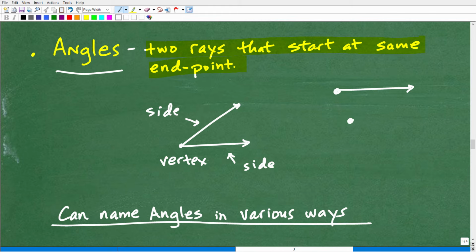So if we have 2 rays, so this is a ray and this is a ray, and then I take this ray and it basically starts from this same endpoint, that is an angle. That common endpoint right here, we call that the vertex. So we have a vertex, and then we have 2 sides that form an angle. Again, you're going to need to know the actual definition of what an angle is.